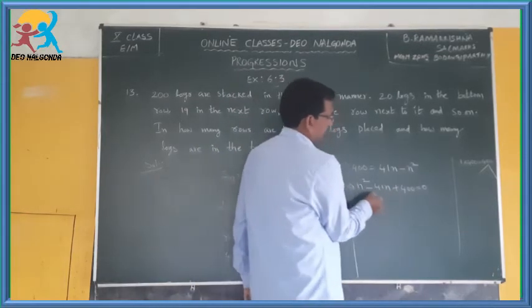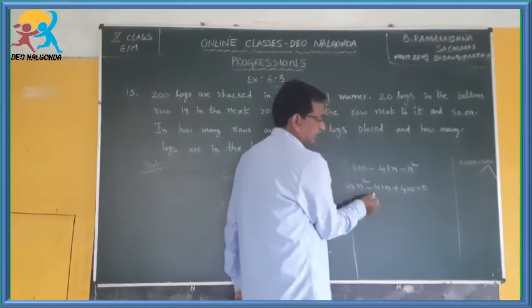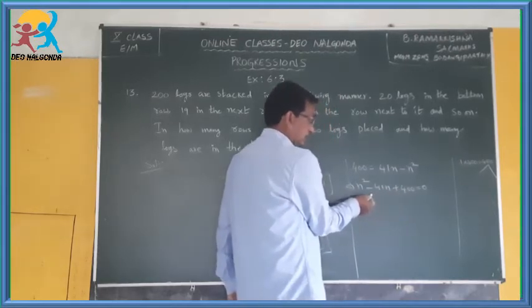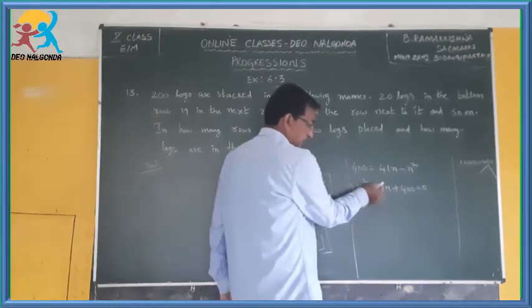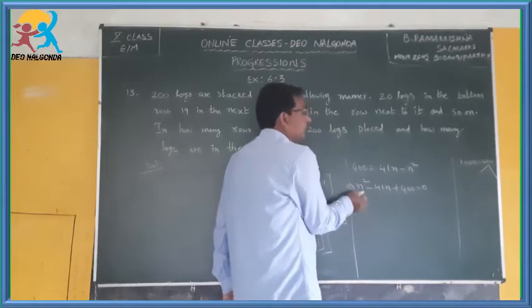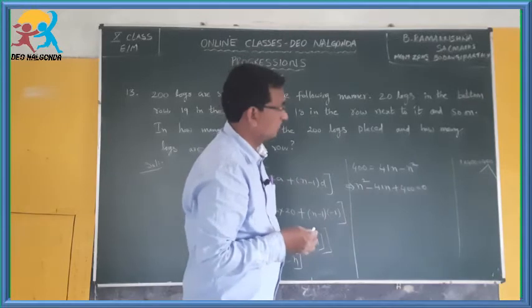So, how do you factorize this? 400 should be factorized in a way that if you add those factors, you should get minus 41, and if you multiply, you should get plus 400. So, how to do that?